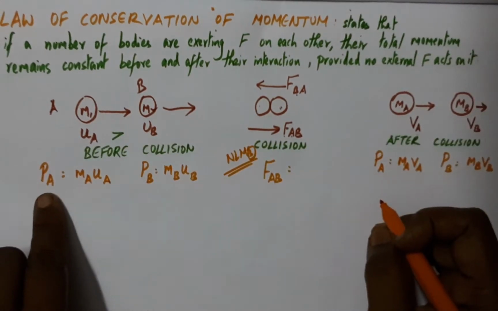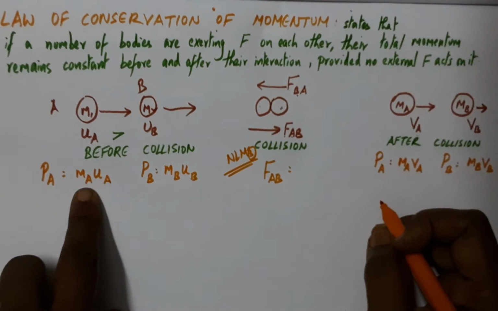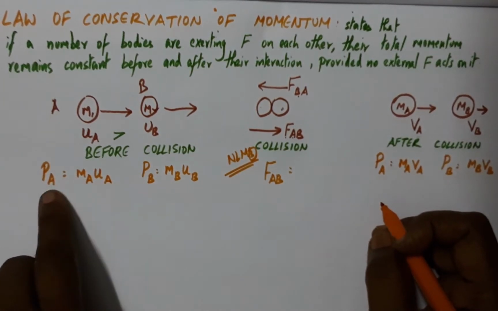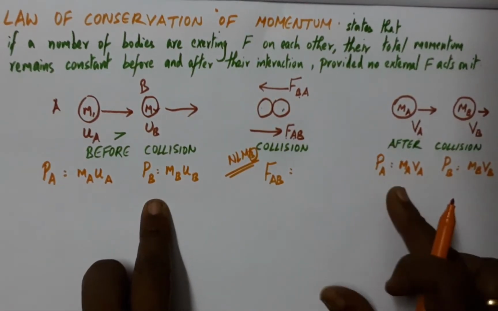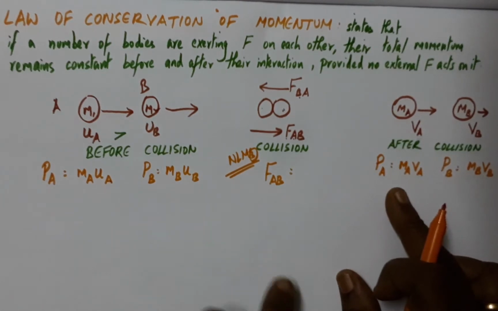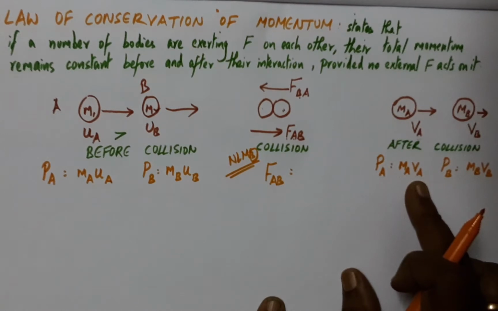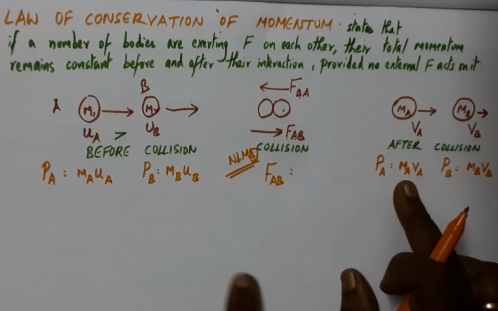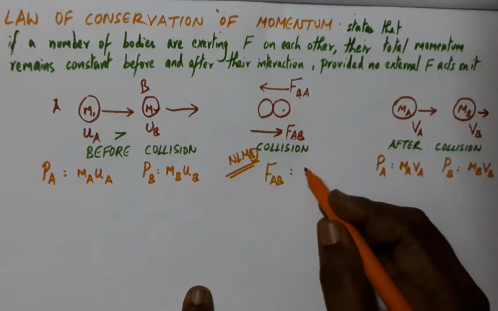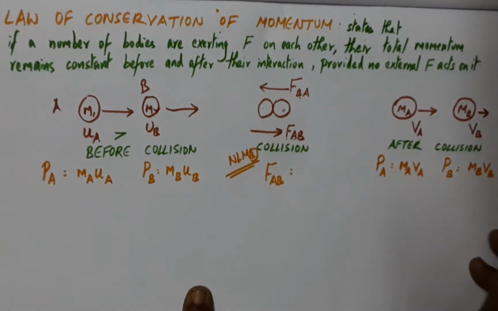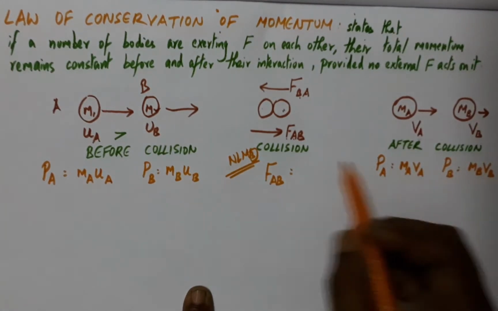And we know that momentum is nothing but the product of mass and velocity. The initial momentum is mass and initial velocity of A, and so also of B, and this is the final momentum, which is after the collision, with final velocity VA and mass of the body A. And also B gets the same product of mass and velocity.